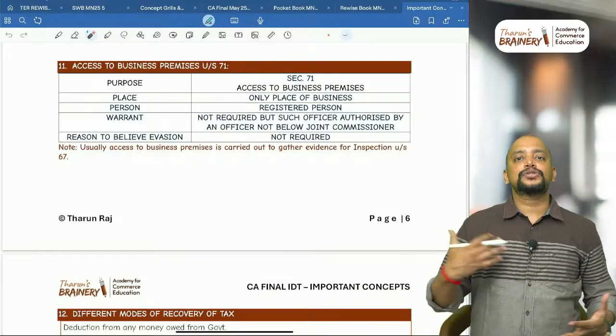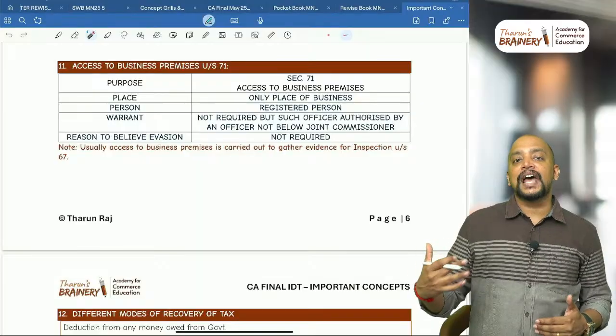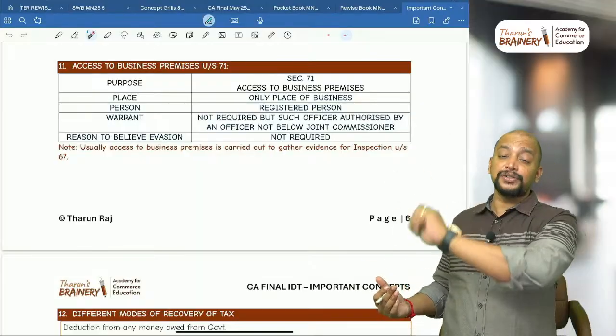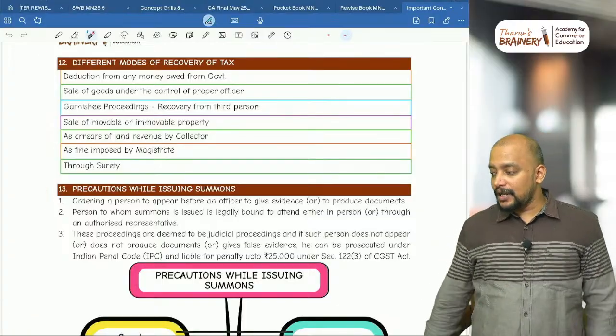Usually this access to business premises will be coming before search. Okay, so therefore whenever they use the word access to business premises, don't write the provisions related to search and all. Next, different modes of recovery of tax.